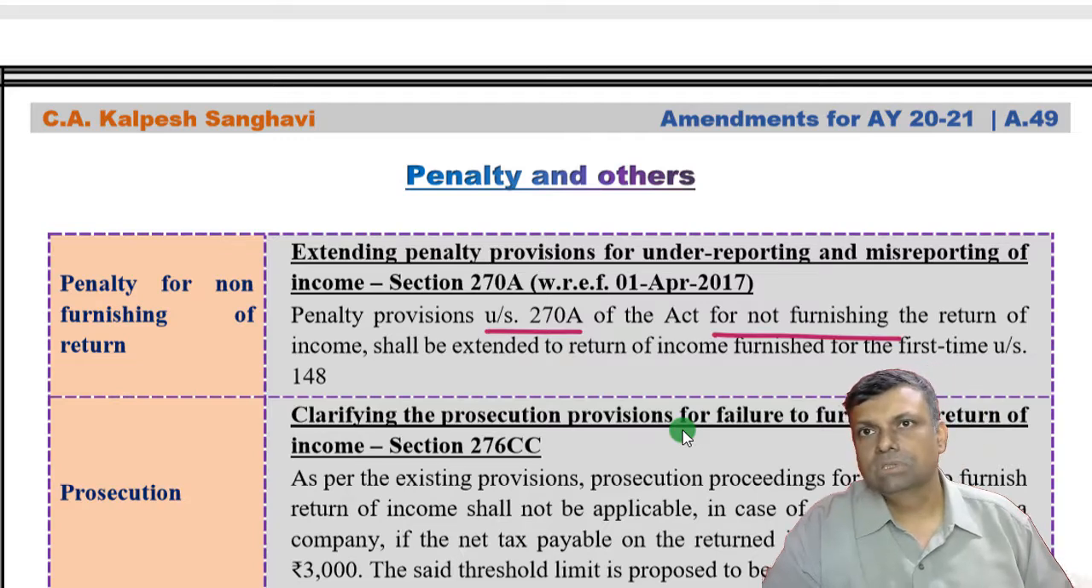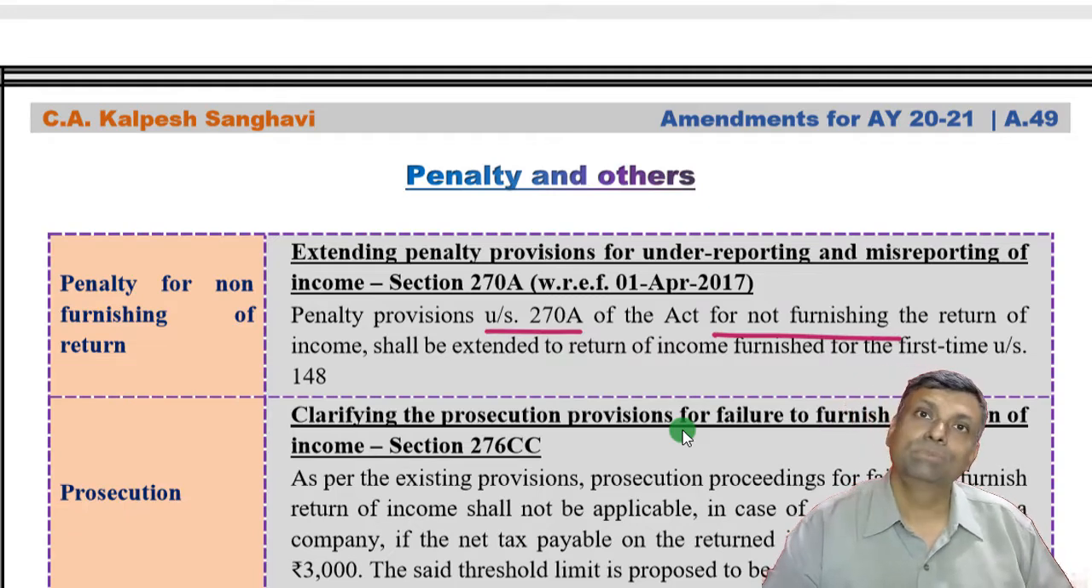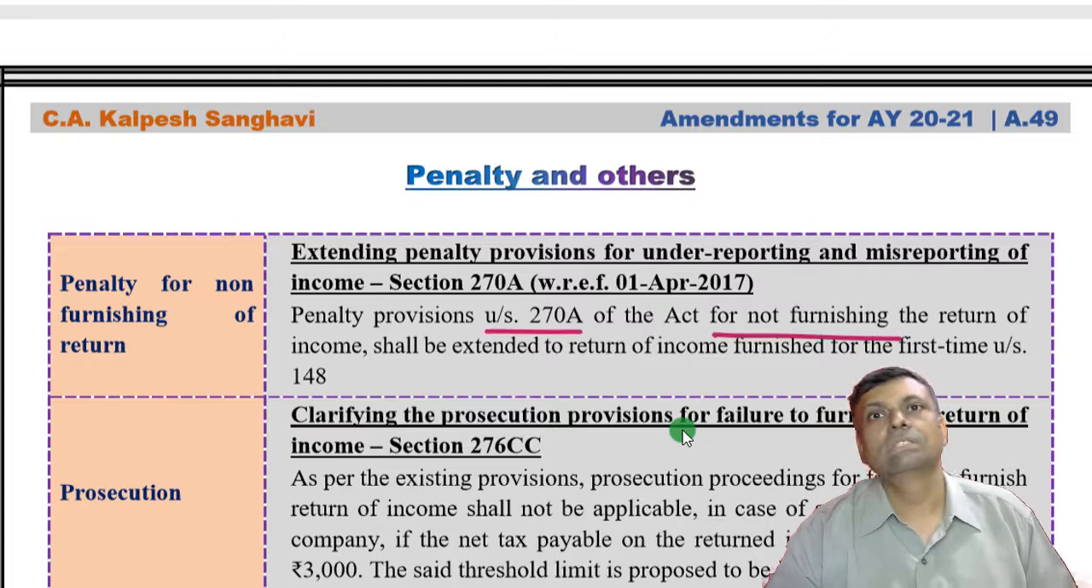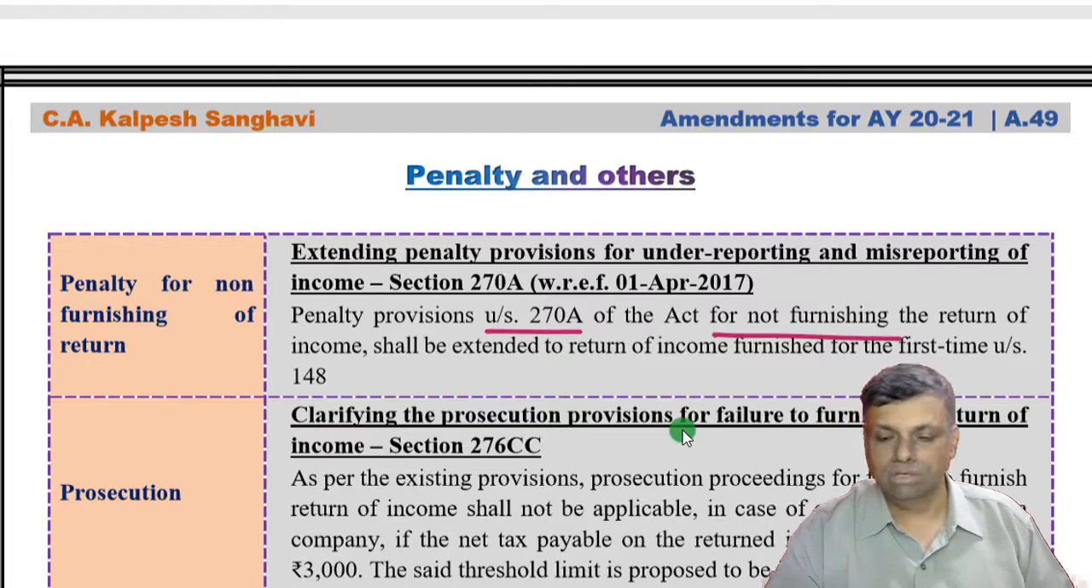Now, the situation was that supposing a reassessment notice had come and you had not filed the return of income, but you are filing the return in response to a notice of reassessment. So, this situation will also now attract the penalty. Okay, so basically the government is saying that you hadn't filed the return, and you are just coming and filing the return because you have received a notice from the government on account of the reassessment.